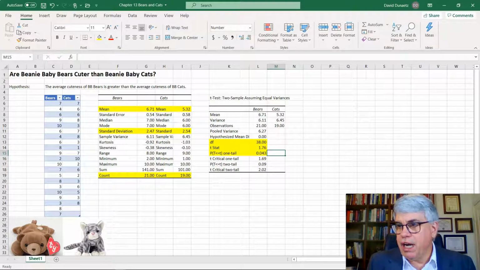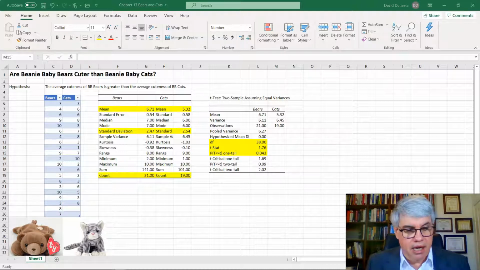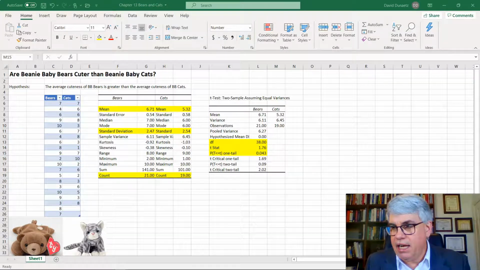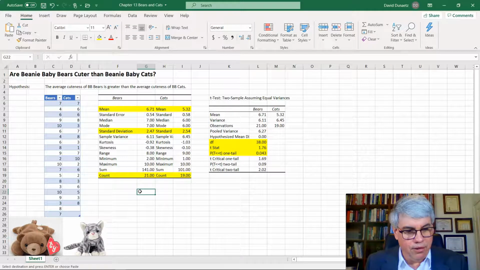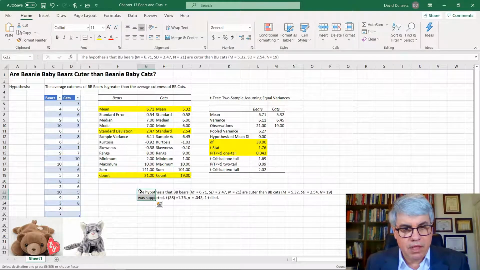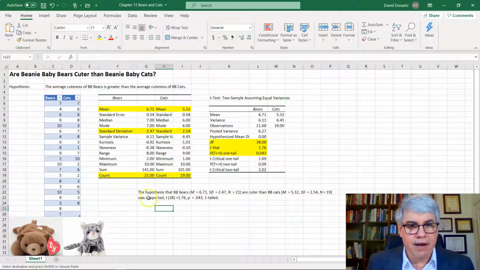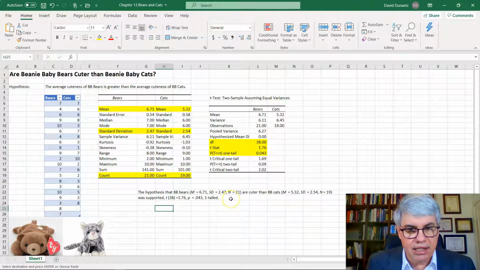Now we need to write this up in APA format, and so I'm going to actually copy it in here so you don't have to watch me struggle typing all the italics. And we have the hypothesis that Beanie Baby bears, and then we report the mean, the standard deviation, and the n, and all three of those are italics.